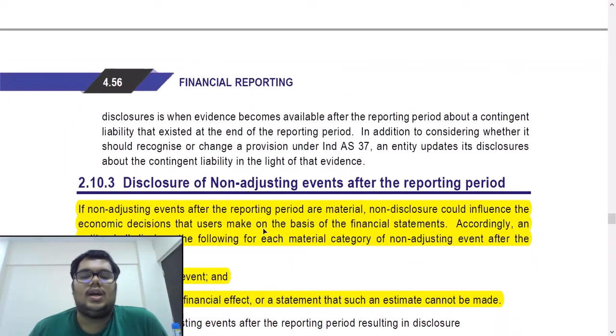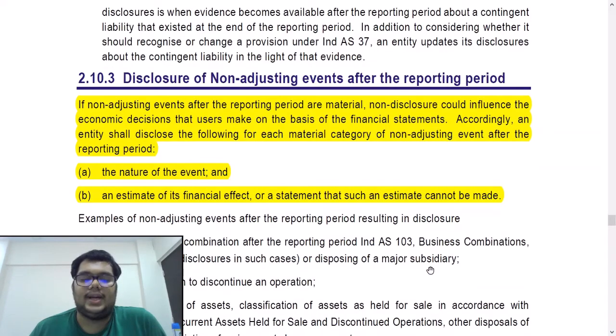Next, disclosure of non-adjusting events. So we need to give a disclosure for any material non-adjusting event. And what do we need to disclose? We need to disclose the nature of the event and an estimate of its financial effect, or a statement that such an estimate cannot be made.